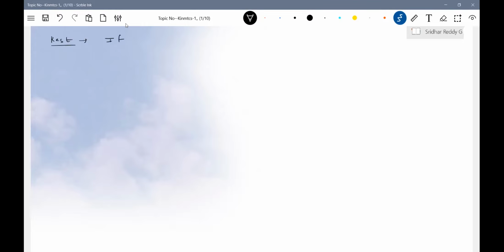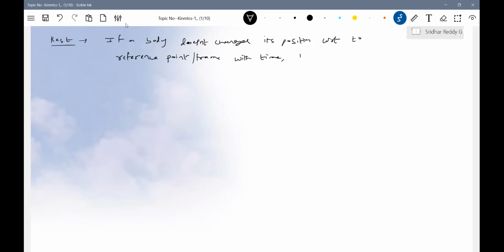If a body doesn't change its position with respect to a reference point or frame with time, then it is said to be at rest.